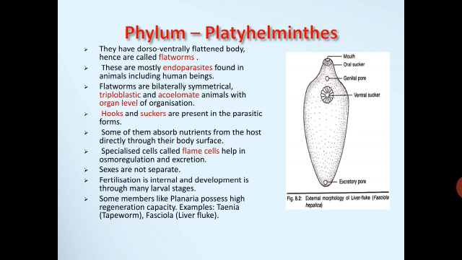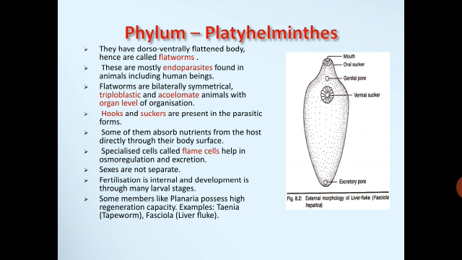Flatworms are bilaterally symmetrical, in the sense you can cut the organism in only one plane and will get two equal parts. They are triploblastic, derived from three germ layers, and they are acoelomate animals with organ level of organization. Hooks and suckers are present in the parasitic forms. Some of them absorb nutrients from the host directly through their body surface.